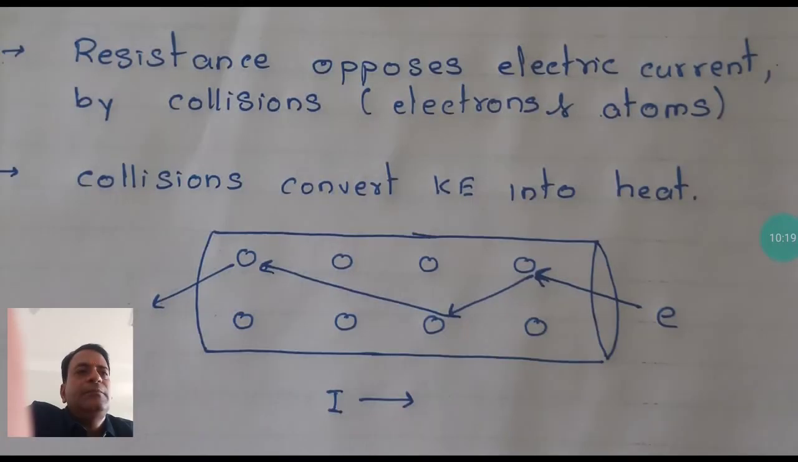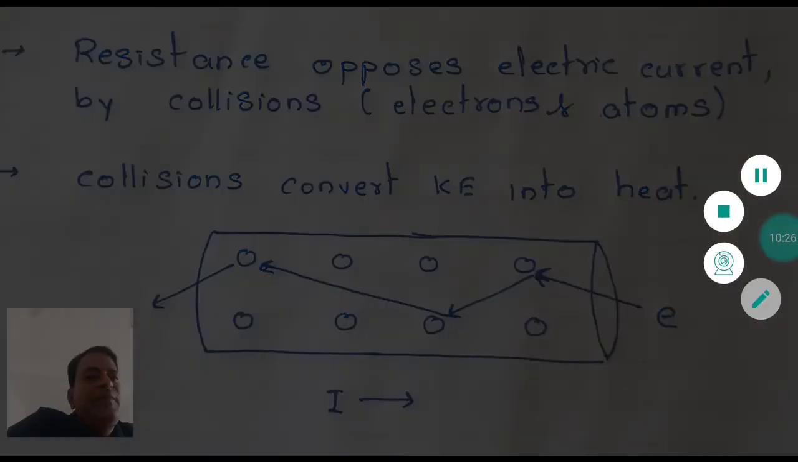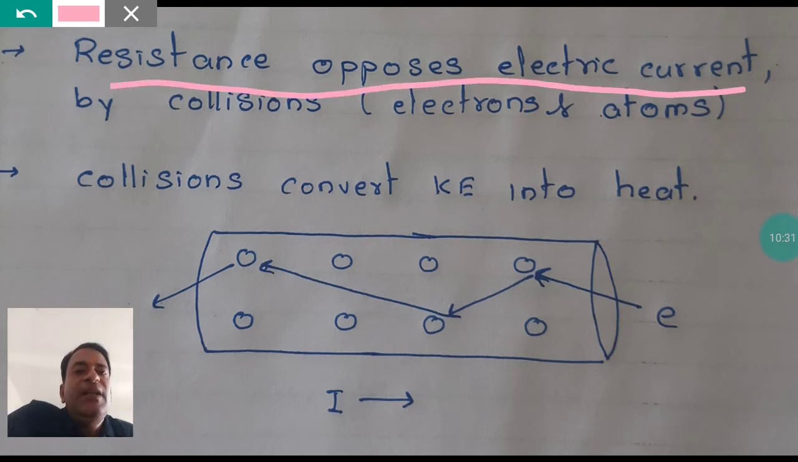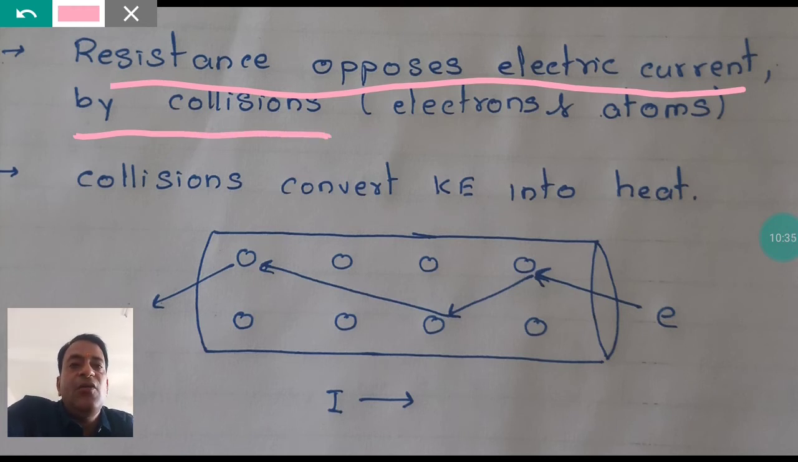Now let's move on. So what is resistance? Resistance opposes electric current. But how does it oppose electric current? It opposes electric current by collisions. Which type of collisions?